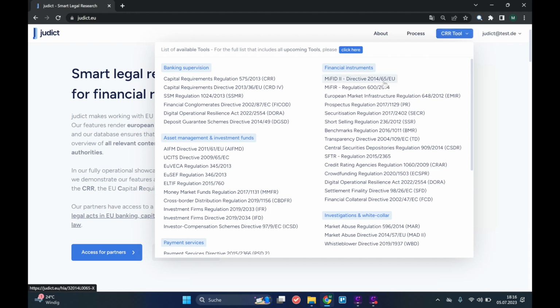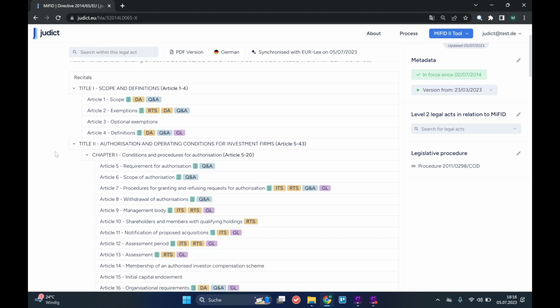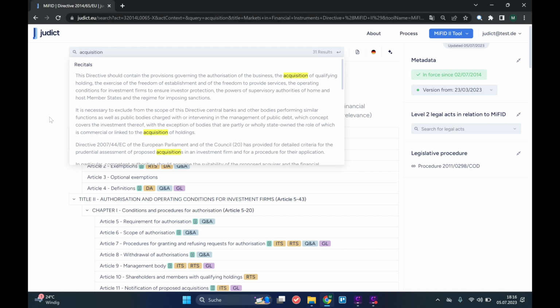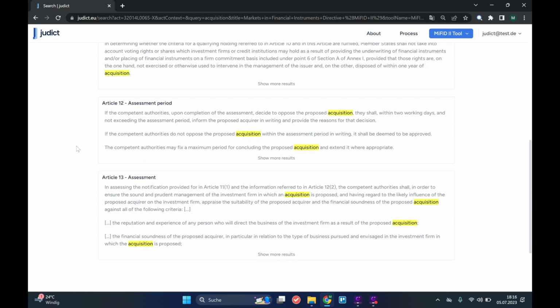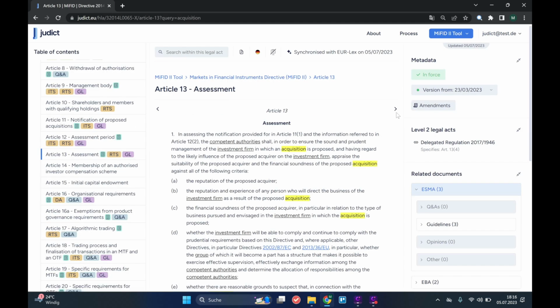With a click on the MiFID, you would now find yourself in the table of contents that includes all articles of the directive. With the help of this search bar up here, you can search within the MiFID. In our example, we are interested in the acquisition of a qualified holding. We can therefore, for example, enter the term acquisition. With an enter, we see a list of results. As we can see, 3 articles deal with this term. Article 13 deals with the assessment, might therefore be the right place to go.